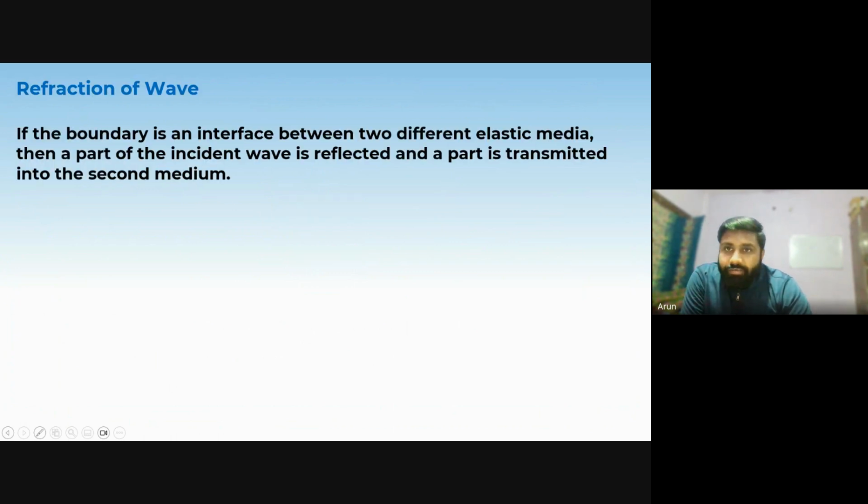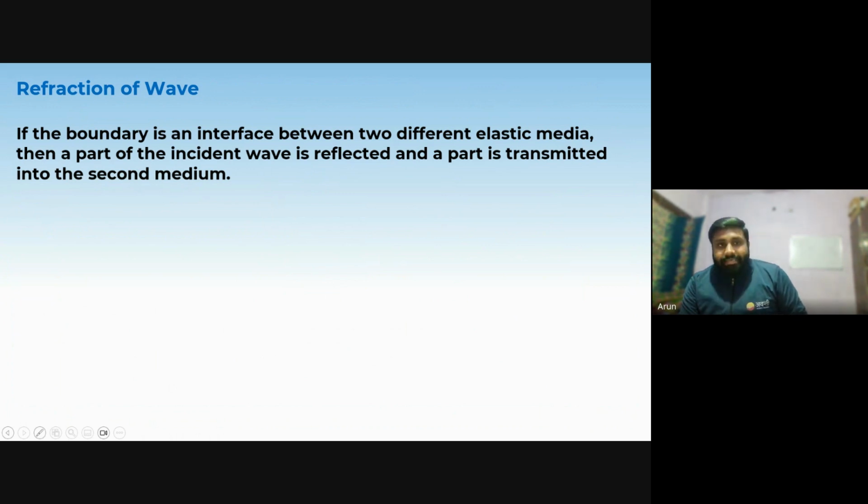So refraction of wave. If the boundary is an interface between two different elastic media, like one is a heavy string, heavy rope, and another one is a very light rope, then these two at the boundary will form a different elasticity medium.